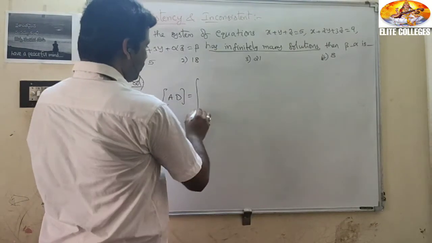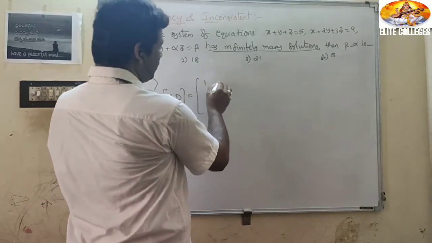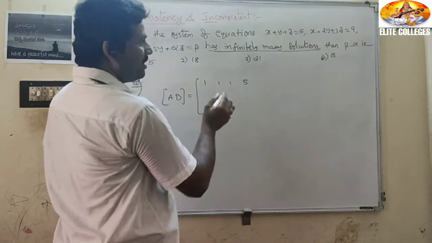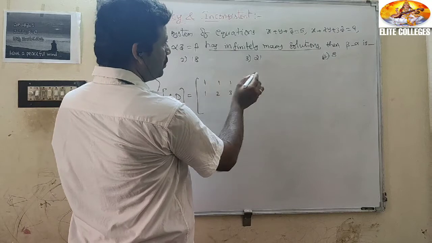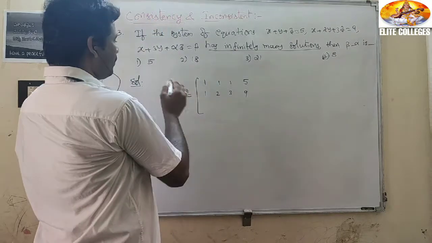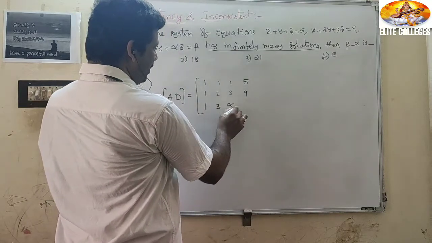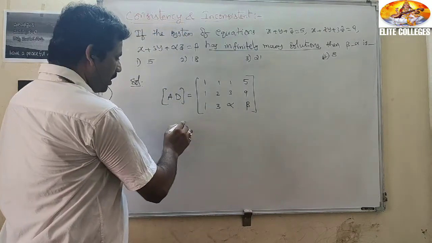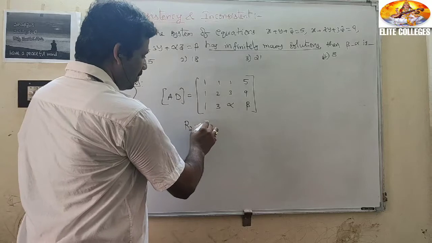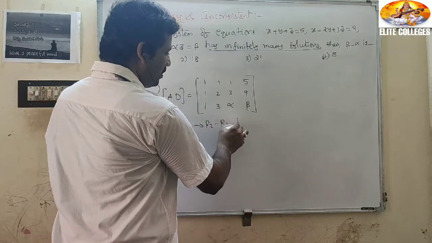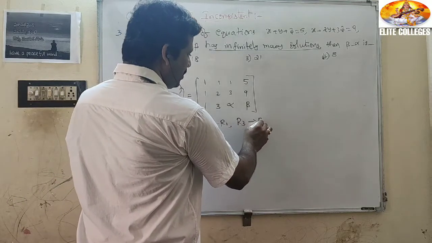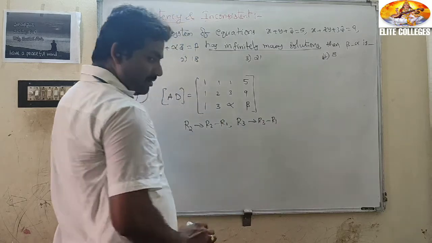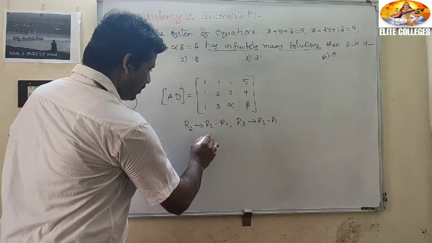AD equal to, what is the first equation? 1 1 1 5. Second equation 1 2 3 9. Third equation 1 3 alpha beta. This is the third equation. R2 implies R2 minus R1. R3 implies R3 minus R1. What is that equal to?